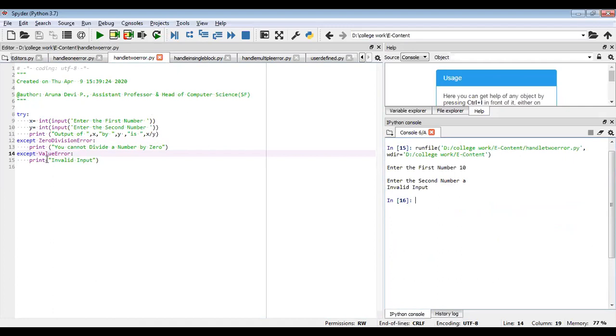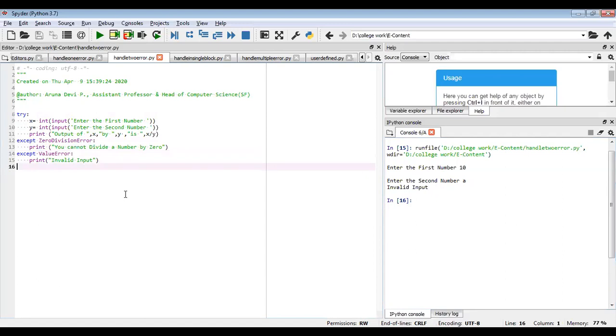Because I have put the invalid input error message inside my ValueError except block. So for a particular try, you can have more than one except statement where you can handle more than one error condition. The first one I have shown you is the ZeroDivisionError. Now I have shown you the ValueError.